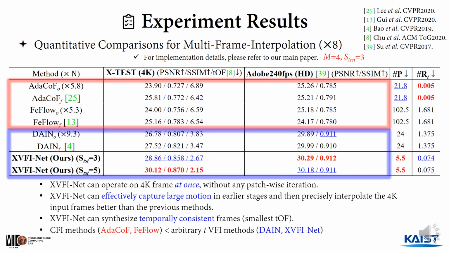Center frame interpolation methods such as AdaCoF and FeFlow tend to synthesize intermediate frames generally worse than those of arbitrary time VFI methods such as DAIN and SoftSplat. The errors of the CFI methods tend to be accumulated iteratively due to inaccurate predictions. Our model can accurately generate intermediate frames at arbitrary time t.